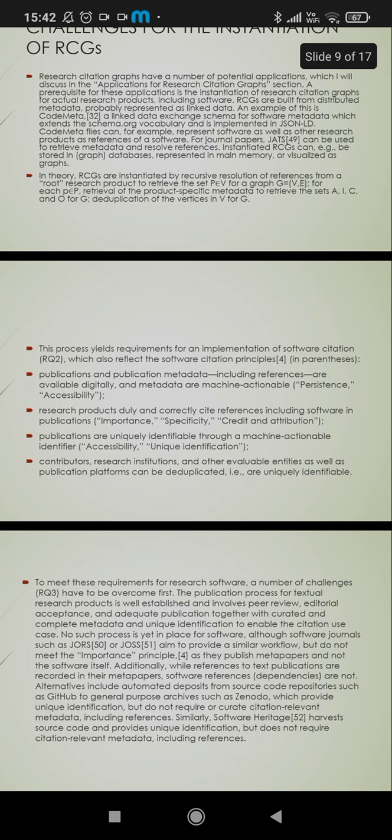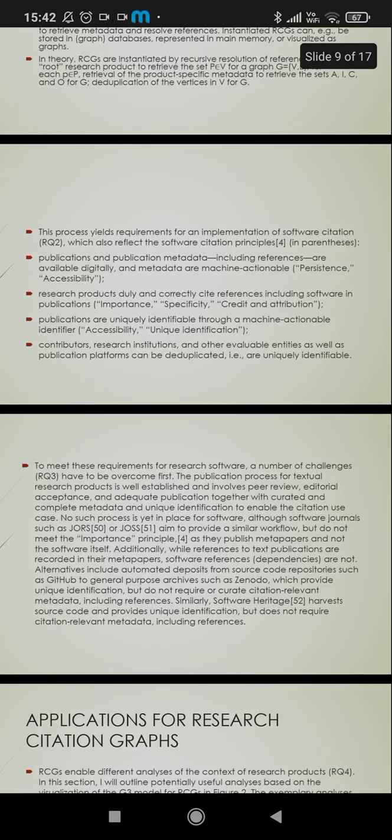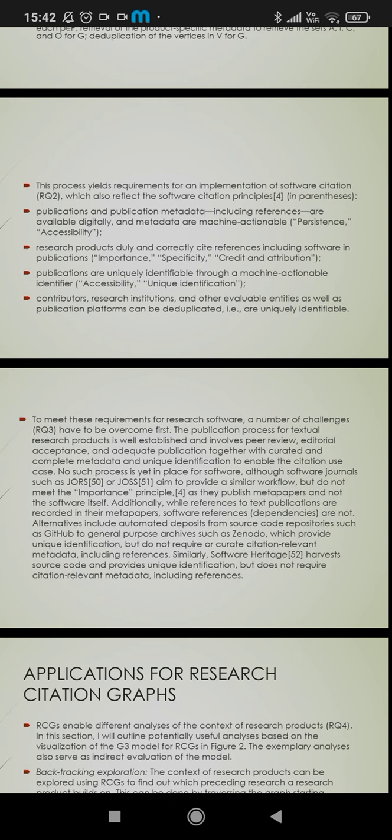Research products duly and correctly cite references, including software, in publications. Publications are uniquely identifiable through a machine actionable identifier. Contributors, research institutions and other evaluable entities as well as publication platforms can be deduplicated, that is, are uniquely identifiable.